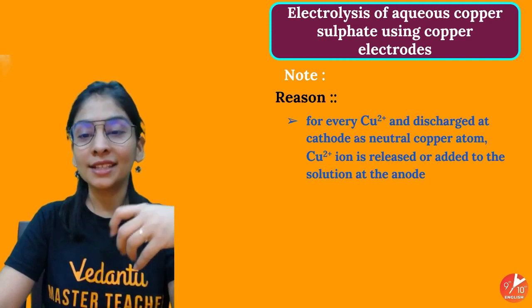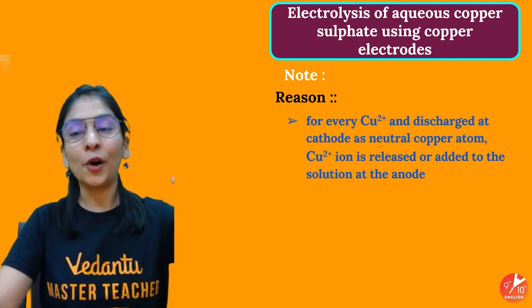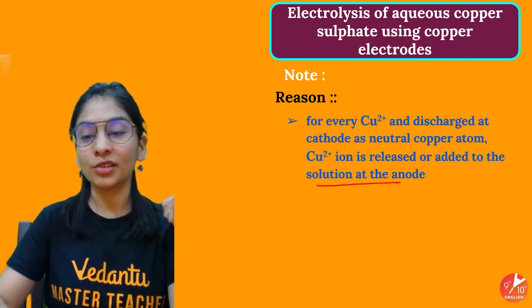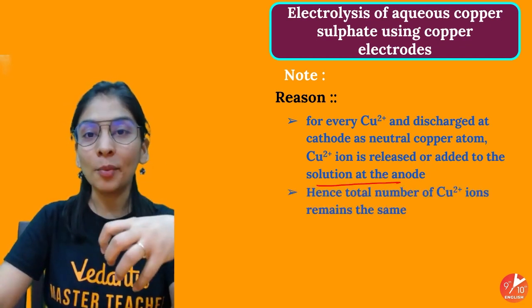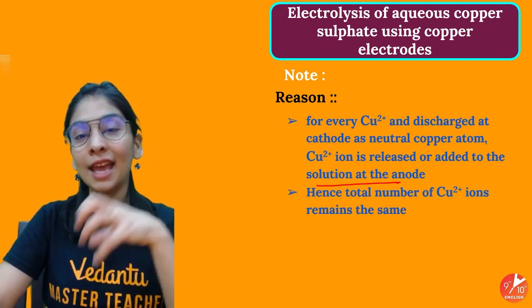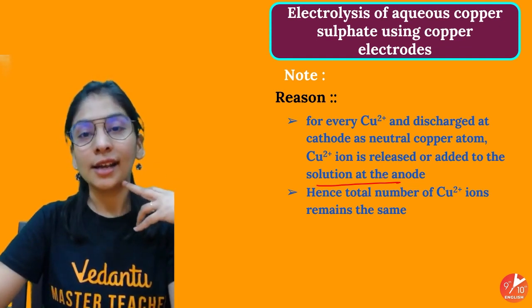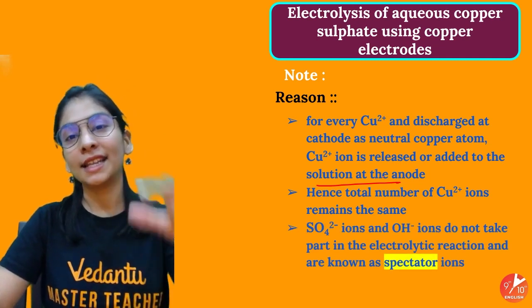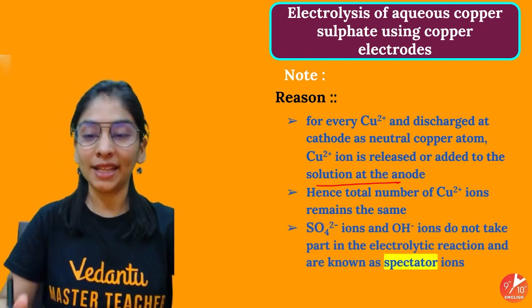For every copper ion discharged at the cathode as a neutral copper atom, copper ions are released or added to the solution at the anode. Anode loses copper ions coming to the solution, and these are going towards your cathode. So overall, there are still so many copper ions in the solution, and the color will remain the same.